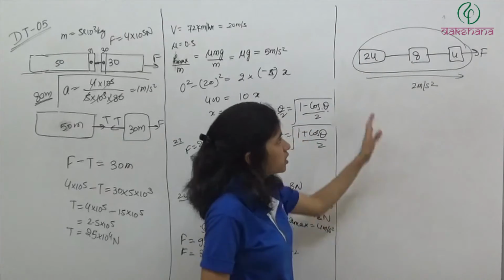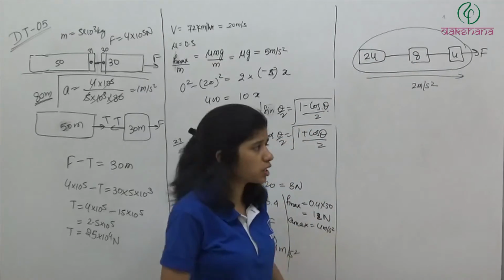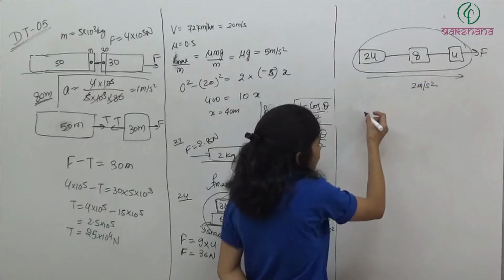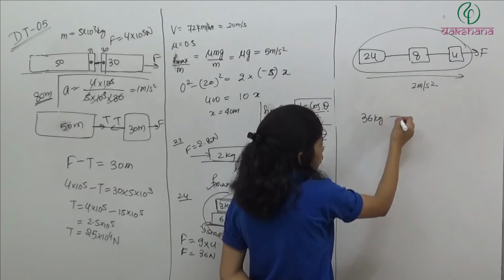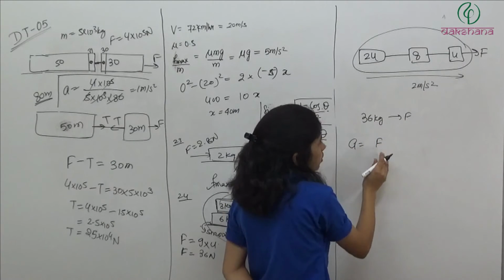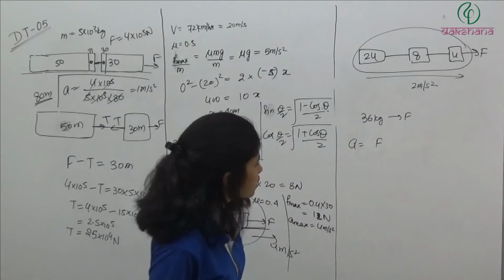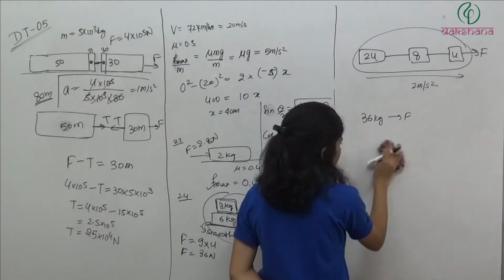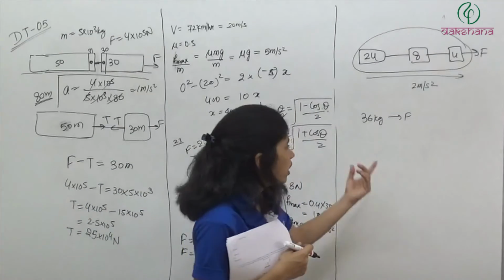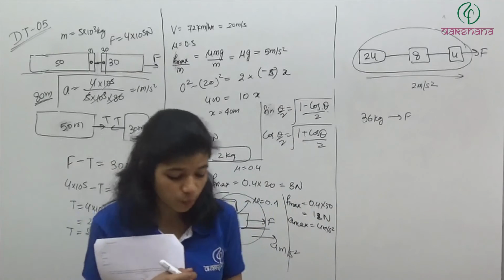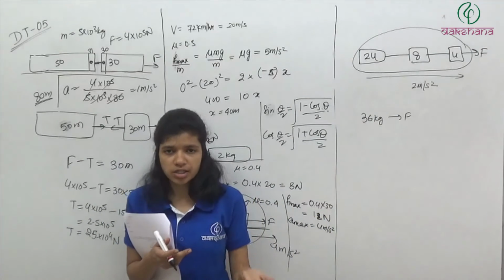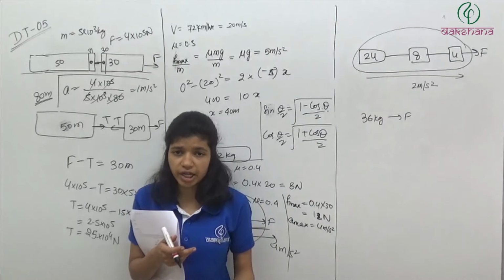If I want to consider this complete system as one, I can consider. So I have a system of 24 plus 4, 28 plus 8, 36. We have 36 kg mass on which we are applying force F. So the acceleration of the system is given as 2 meter per second square. Now a system having mass 36 kg and moving with acceleration 2 meter per second square, what is the net force acting on it? It is mass into acceleration, 36 into 2, which is 72.